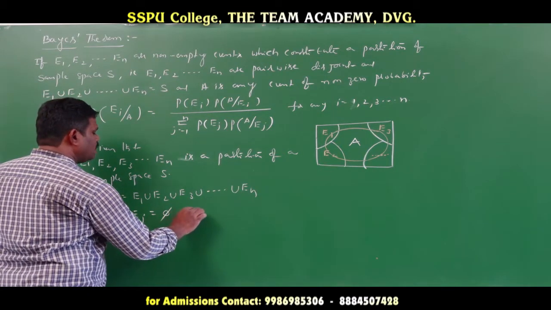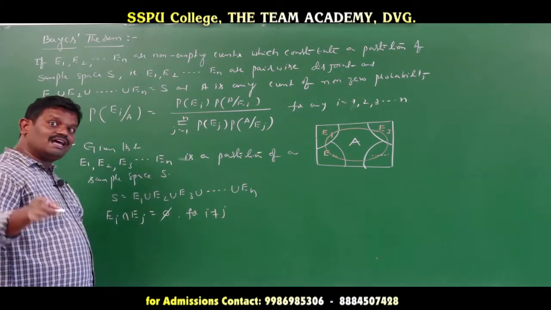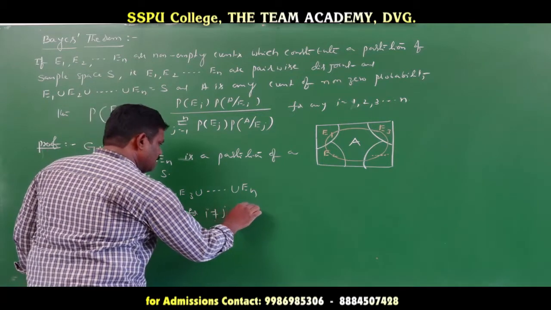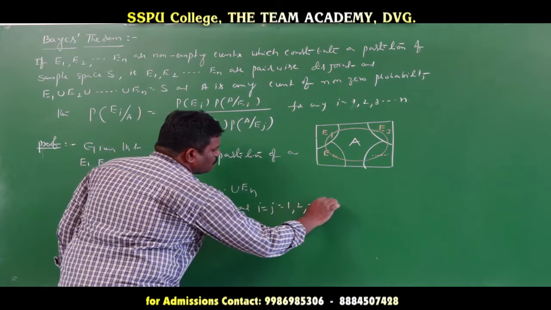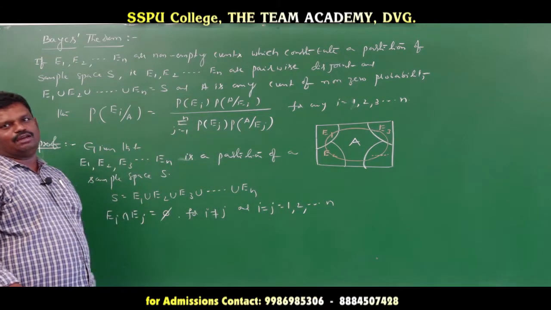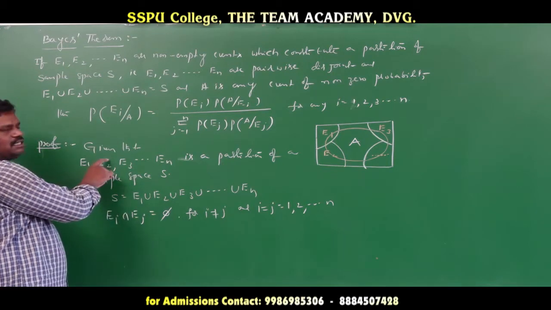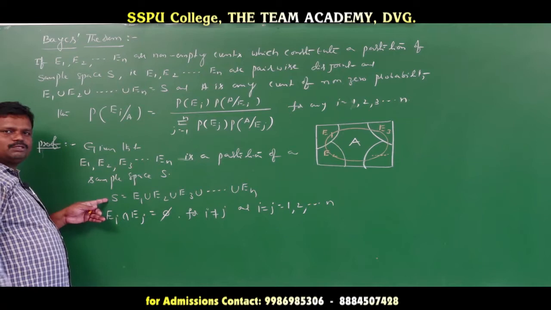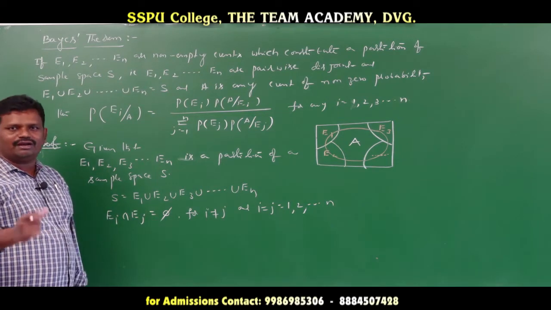For this, i is not equal to j, because if i equals j there is again a common value. So i is not equal to j, and i, j take the values 1, 2, and so on n. See what they gave in the data, that is only what I read here. First, these are the partitions of a sample space. Now this total partition is equal to the sample space. Any two pairs of events have intersection equal to the null set, that is, disjoint events.